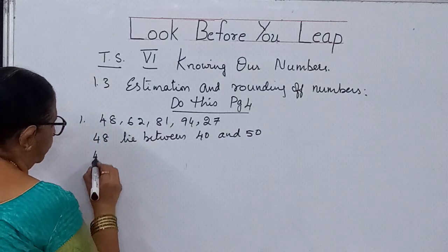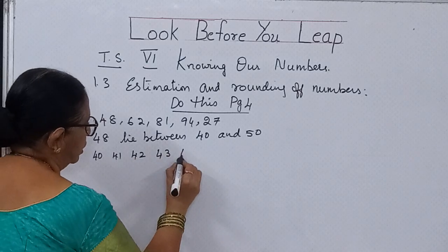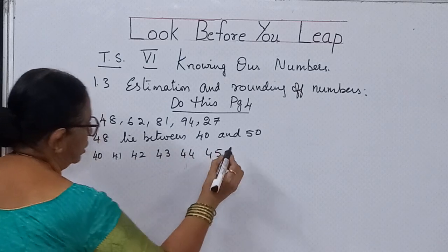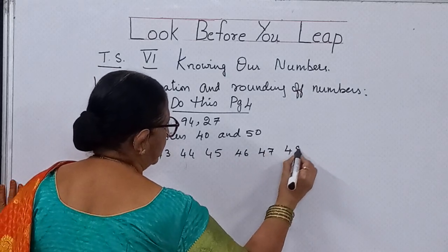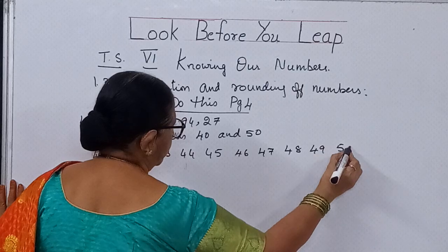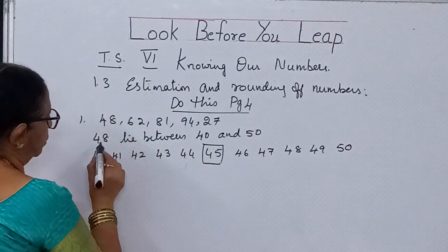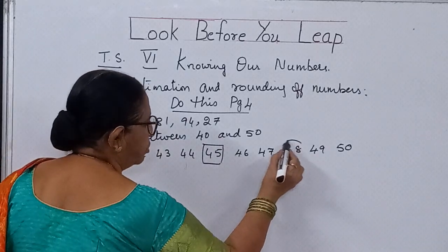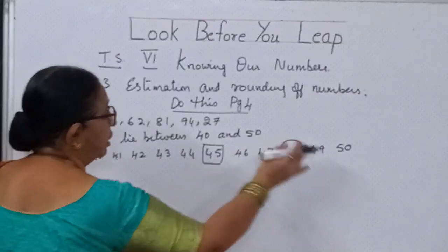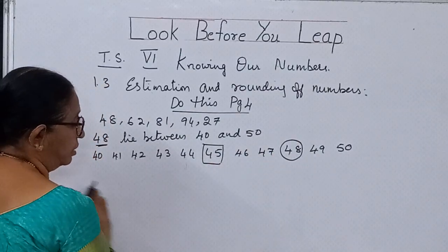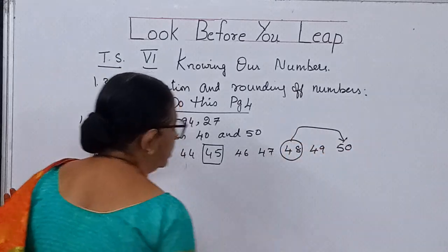So when you write the values 40, 41, 42, 43, 44, 45, 46, 47, 48, 49, 50. So the center one is 45. The question that is asked is 48. This number is above half, more than half of this total double digit number. So it will be rounded off to nearest one is 50.